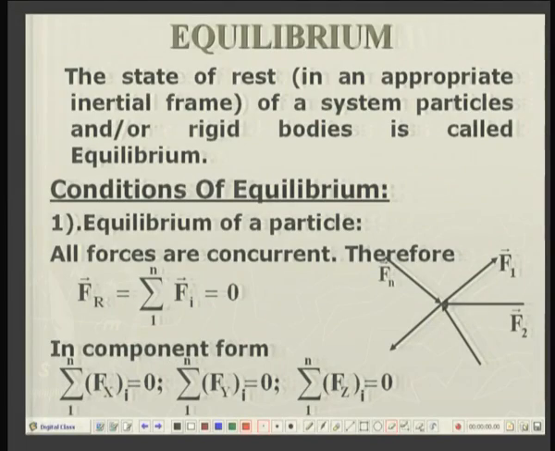What are the conditions which ensure this state of equilibrium? We will go in a very systematic manner. First of all, we will consider the equilibrium of a single particle. By definition, a particle is a zero dimensional body, that is, it has no length, breadth, thickness, or diameter. So geometrically it is a single point.